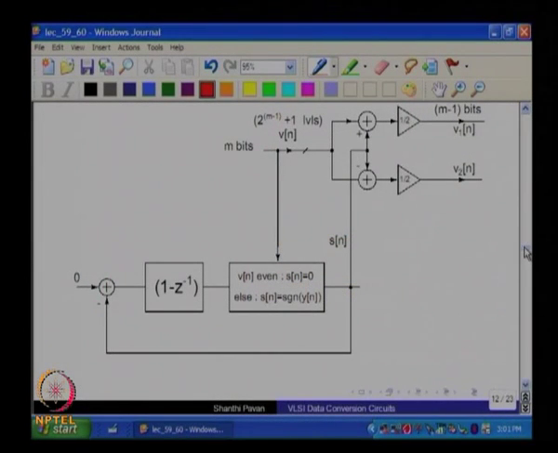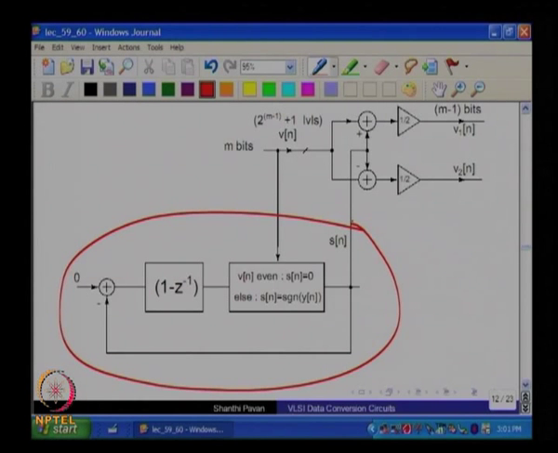So, now you put this all together, this is the sequence generator which generates S of n. By definition, therefore, or by construction, this will be 0 mean and will have a shape which goes as 1 minus Z inverse. You add and subtract to V, divide by 2. So, you will get V1 and V2 which are m minus 1 bits long. Okay. So, now we have done this.